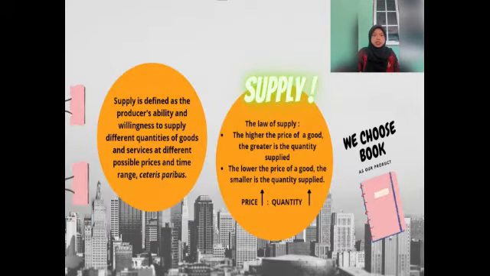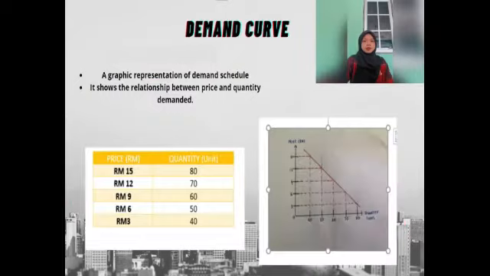Okay, we continue with the supply. Supply is defined as the producer's ability and willingness to supply different quantities of goods and services at different possible prices and time range. The law of supply states that when the price of a good itself increases, the quantity supplied for the good will increase too, and when the price of the good decreases, the quantity supplied will decrease. In other words, the law of supply shows a positive relationship between the quantity supplied and the price of the good itself.